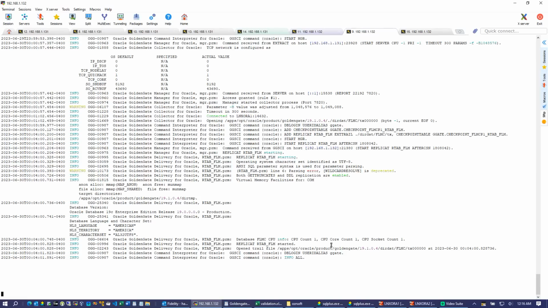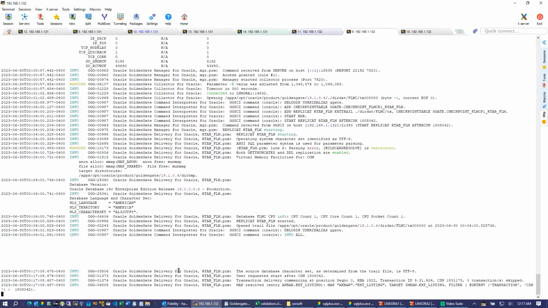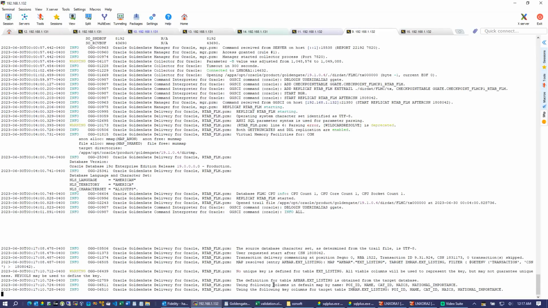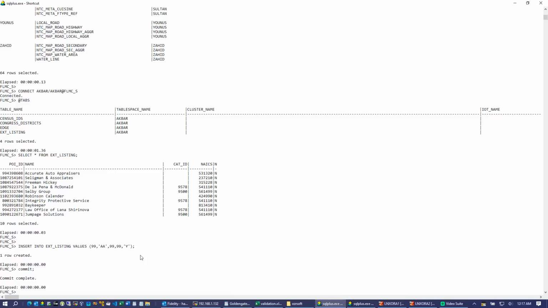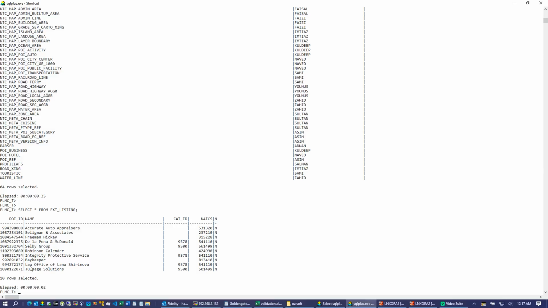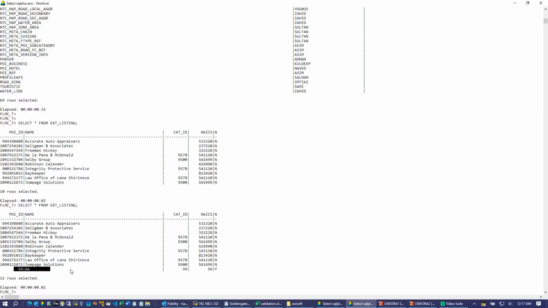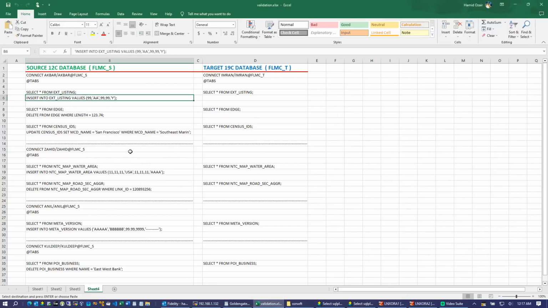All right, let's see. Okay, we got the command. Hopefully we will see this row here. Right now it's showing 10, so it should show 11 here. Okay, we got this. So insert is working.